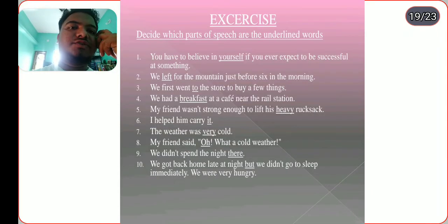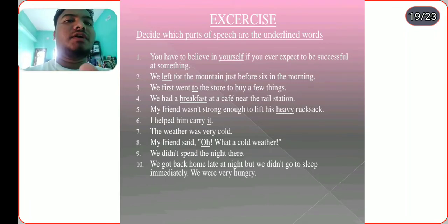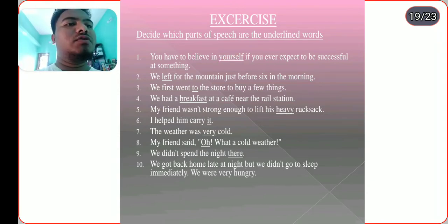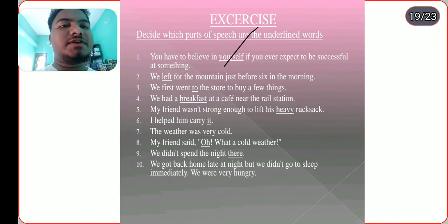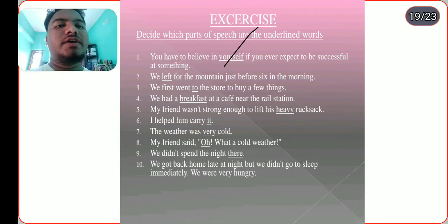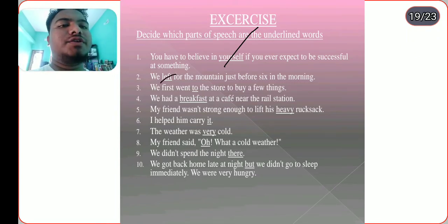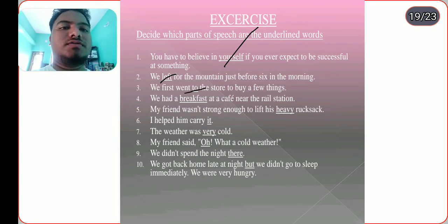So, exercise. You have to believe in yourself. You never expect to be successful in something. Decide which part of speech. Here, what is "yourself"? Yourself is a pronoun, because yourself is a reflexive pronoun. We left for the mountain just before six in the morning. Here, "left" is the verb. And I first went to the store to buy a few new things. What do we call "to" here?